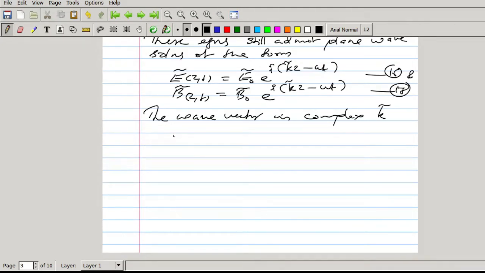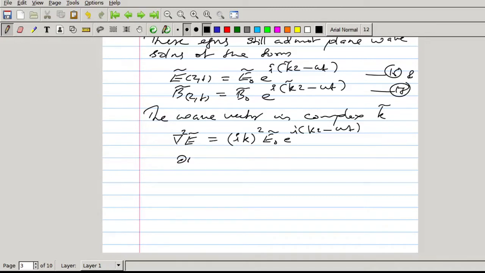Take the differential of this one, del square E. What is del square E? When you take del square E, this is a function of z, so it will be dou square by dou z square. Dou by dou z of this one will be E0 e raised to i kz minus omega t into ik. Then dou square, it will be ik into ik. So this is i k square E0 e raised to i kz minus omega t. So this is del square E.